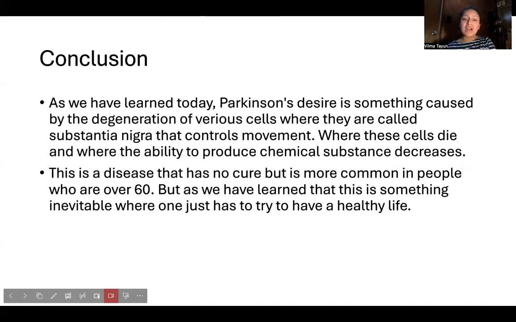In conclusion, we have learned a lot about Parkinson's disease, and we have learned that this disease doesn't have a cure, but we can still have a healthy diet. We have to visit a physician to get the right medicine. If you don't take the right medicines, your Parkinson's disease can get worse.